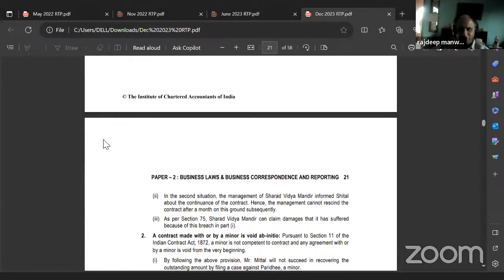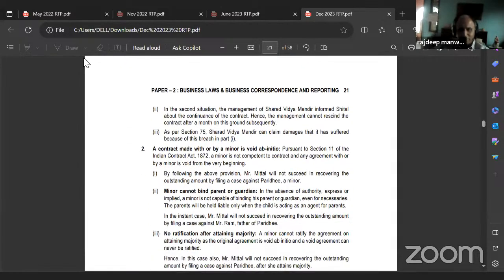This is part 1. Correct or no? Remember, answer part 1, part 2, part 3. Correct or no? Yes. They can terminate the contract as per section 39. Okay. Part 2. Second sub-question. In the second situation, the management of Sharad Vidya Mandir informed Sheetal about the continuance of the contract. Hence, the management cannot rescind the contract after a month on this ground subsequently. This is section 40.